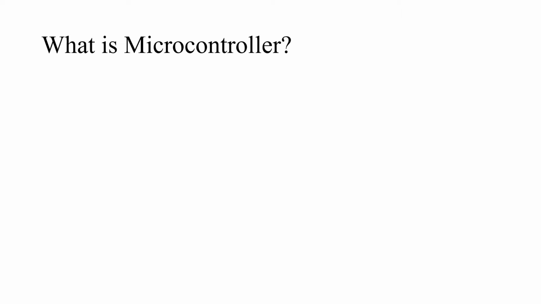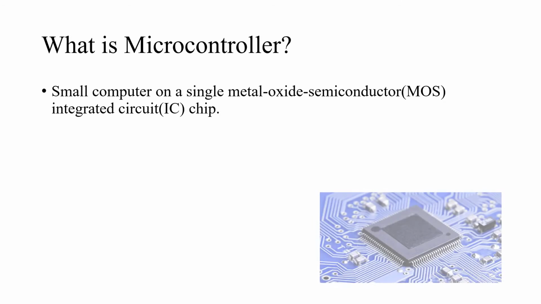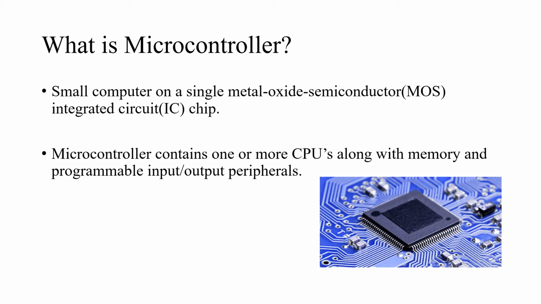So before we begin the course, the first question which arises to anyone who is starting with embedded systems is, what is a microcontroller? It is a small computer on a single metal oxide semiconductor integrated circuit chip. A microcontroller contains one or more CPUs along with the memory and programmable input-output peripherals.